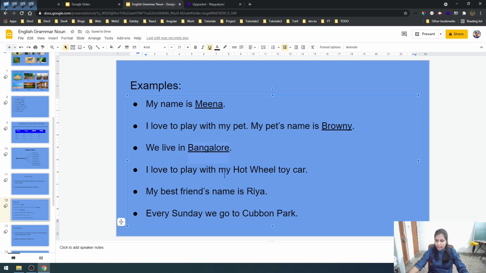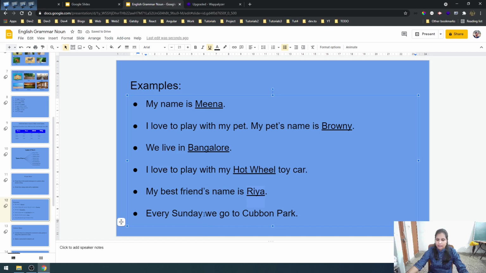I love to play with my Hot Wheels toy car. So you might be having toy cars. Okay. So there are many companies which manufacture toy cars and toys, but Hot Wheels is the name of a particular company. Okay. So that's why it should be started with a capital letter because it's a proper noun. In the same way, my best friend's name is Riya. You have many friends, but there is one best friend whose name is Riya. So this is also a proper noun. We will underline this.